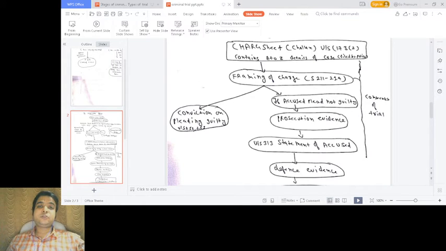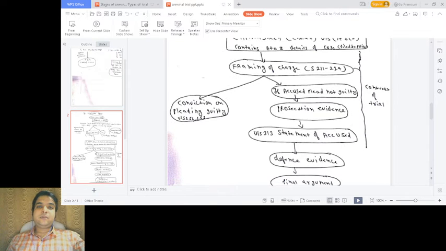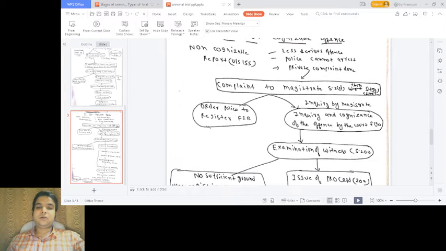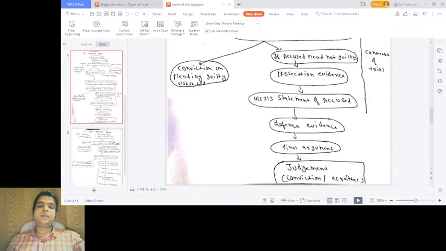Then there will be prosecution evidence, and after that a statement of the accused under section 313 and defense evidence, then final argument, and then judgment, whether it will be a conviction or acquittal.